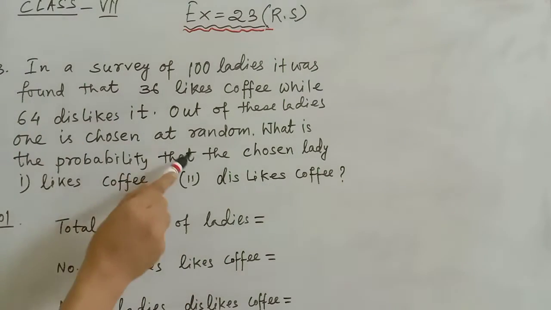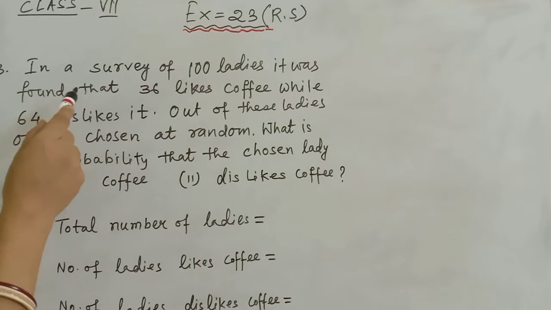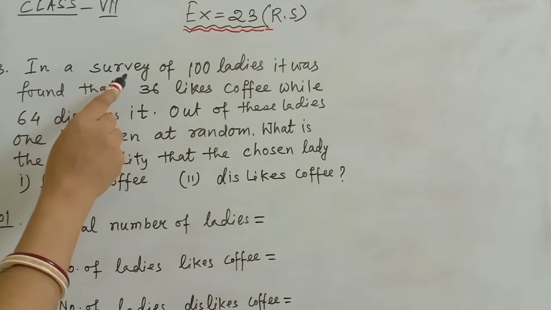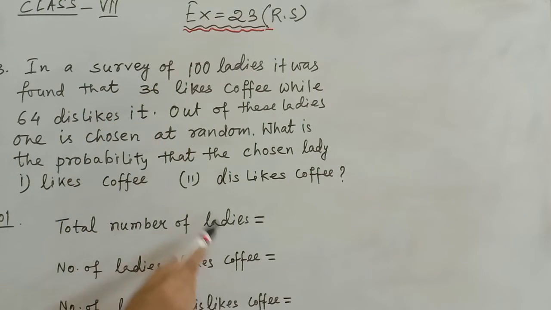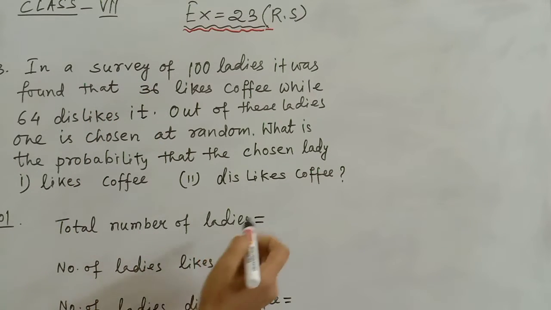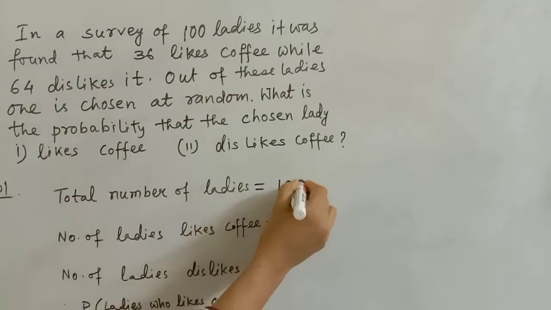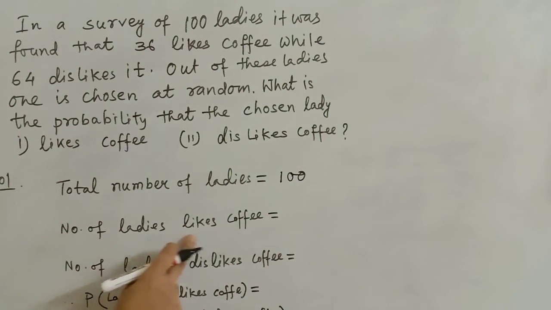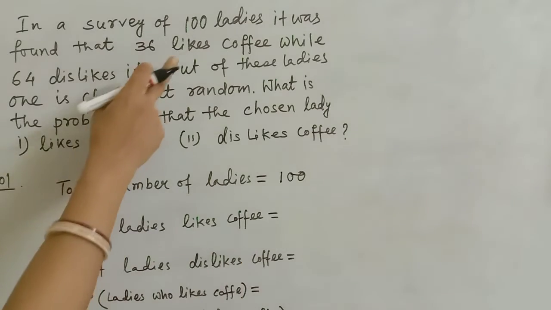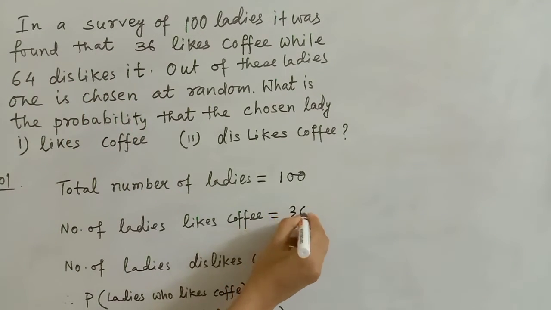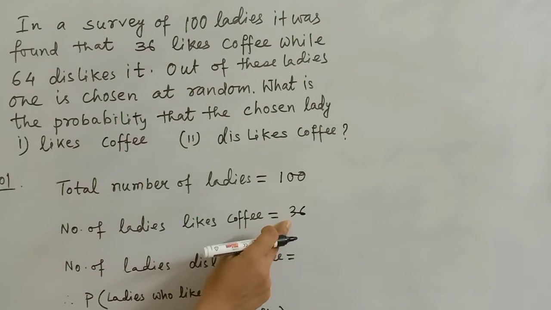Now read the question again and again, and you will find that the total surveyed is 100 ladies. So the total number of ladies on which the survey was done is 100. Number of ladies who like coffee, it is given here, found that 36 like coffee. You will write it, number of ladies who like coffee.